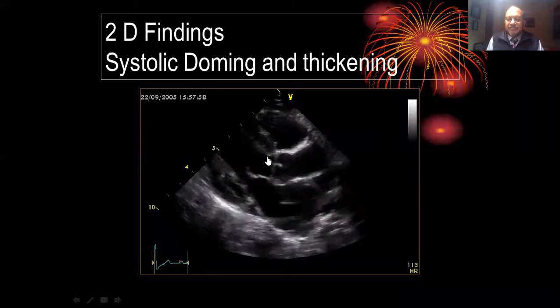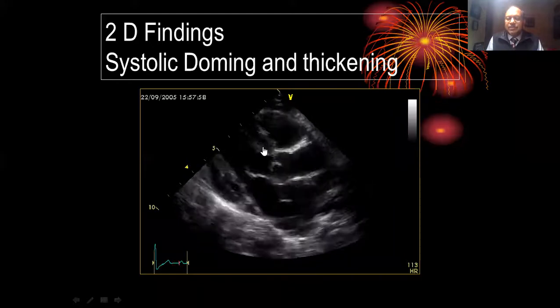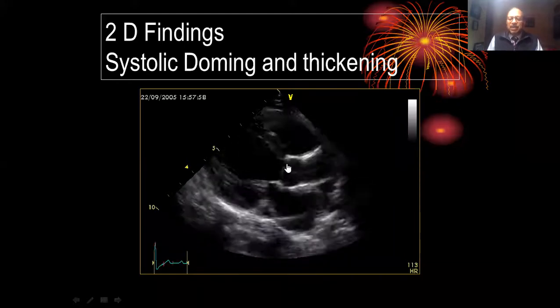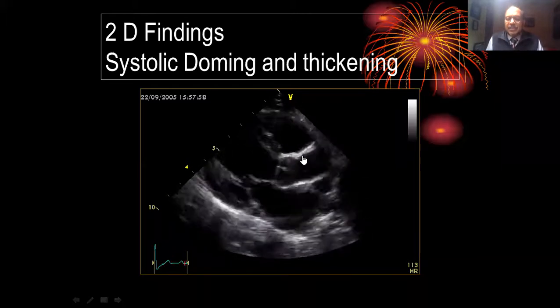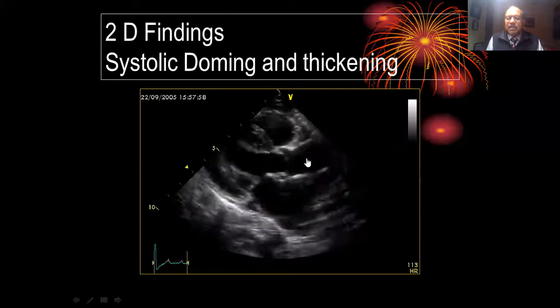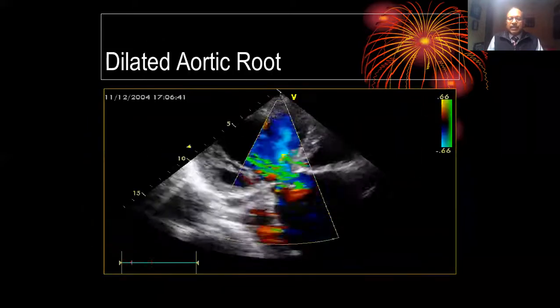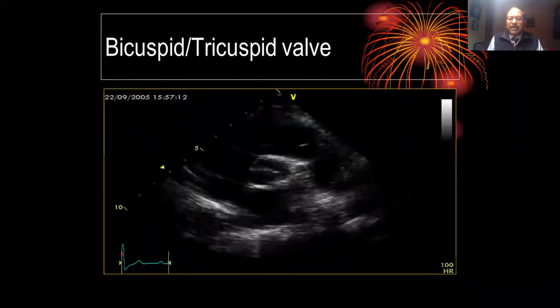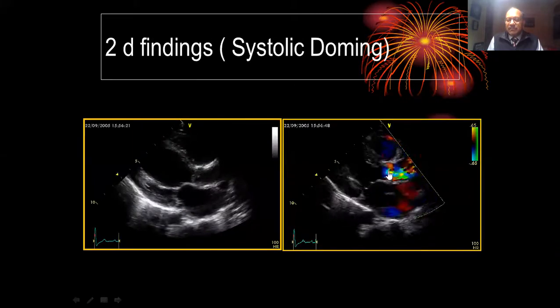Many times we have a tag or a membrane in the subaortic region that produces an LVOT gradient, not an aortic valve gradient. Similarly, we can have a tag or membrane in the supra-aortic region giving us supravalvular aortic stenosis. In that case, the turbulence will not be at the valvular level. The turbulence would be at the supravalvular level, distal to the valve, or at the subvalvular level, before the valve.